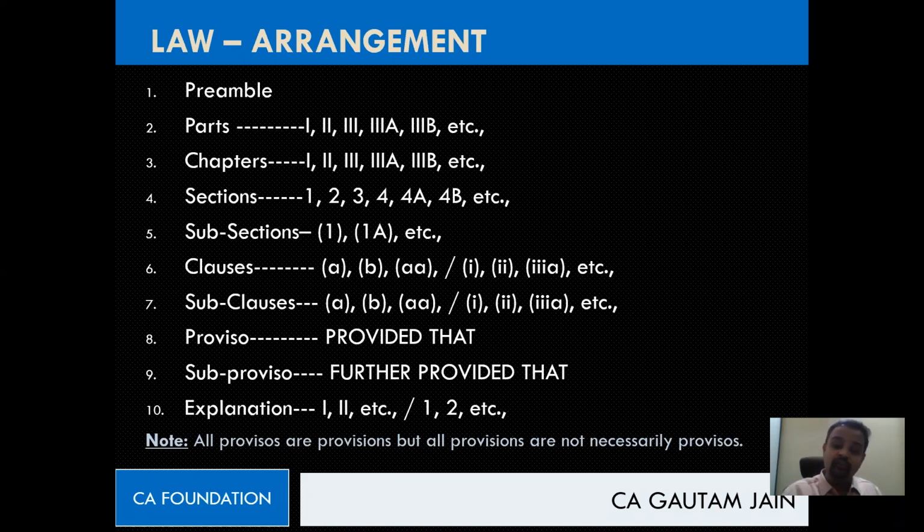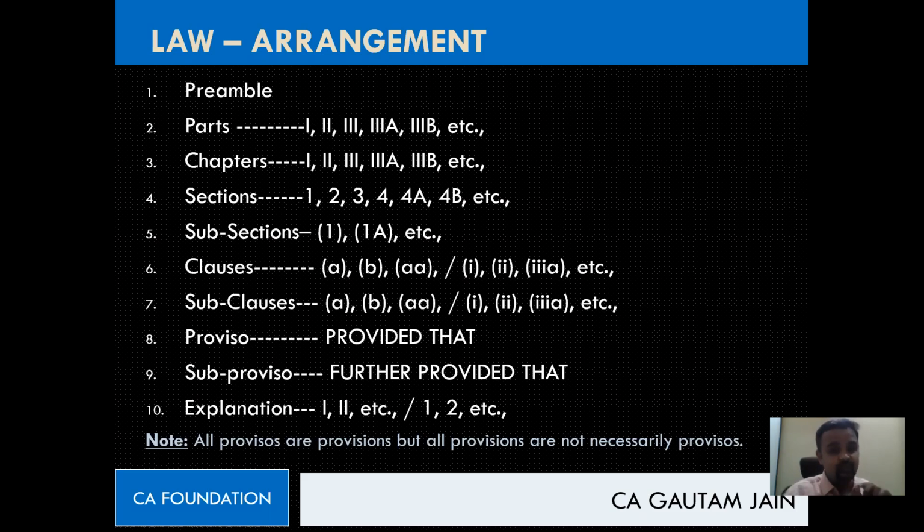Small alphabets within brackets. Okay. A within bracket, B, right? Same way, AA. And if clauses are in, please note what I'm saying. Clauses are in small alphabets. That means they've indicated clauses by small alphabets. Then sub-clauses they will indicate by way of Roman numbers, that too small Roman numbers within brackets.